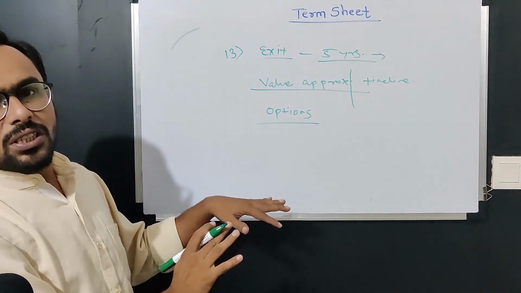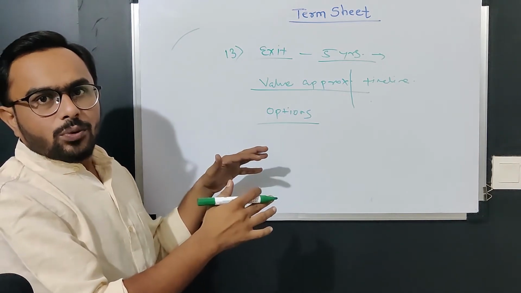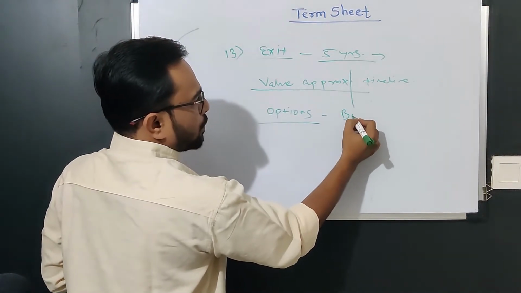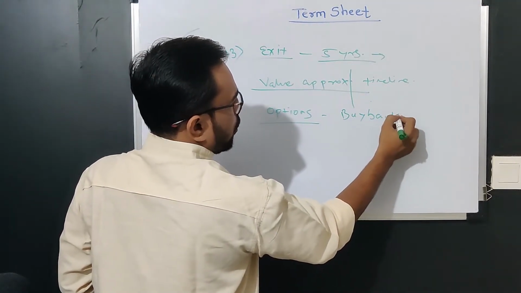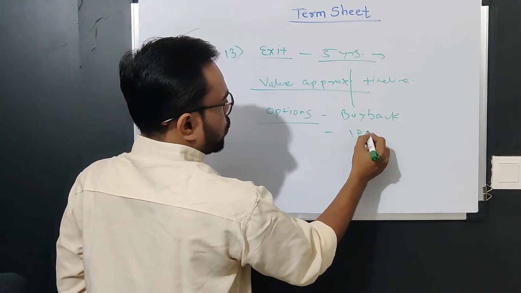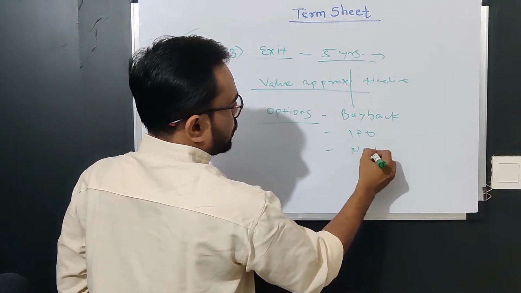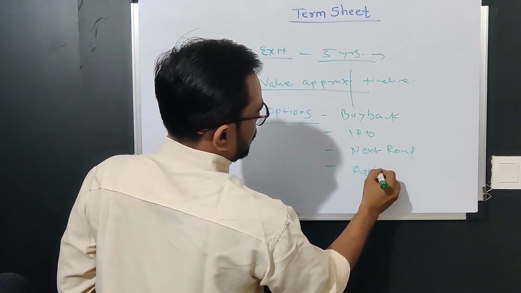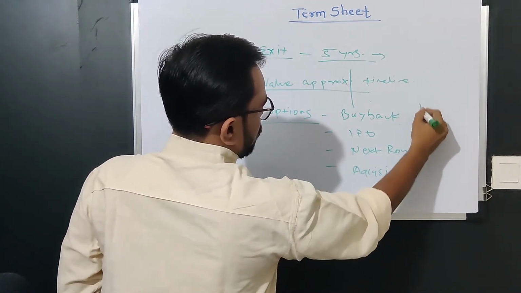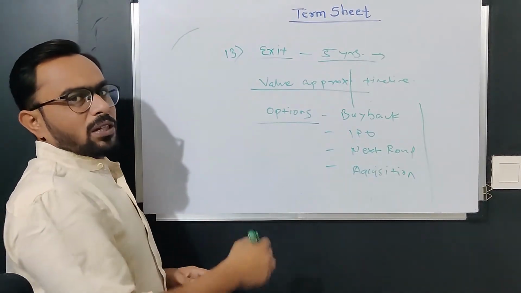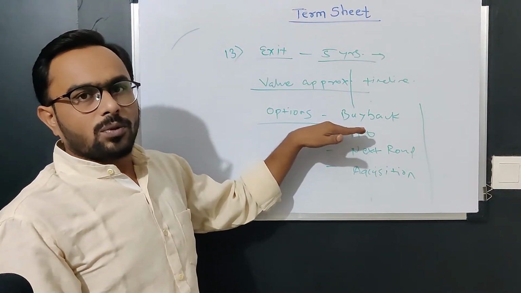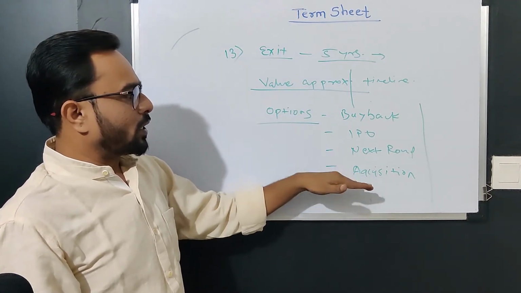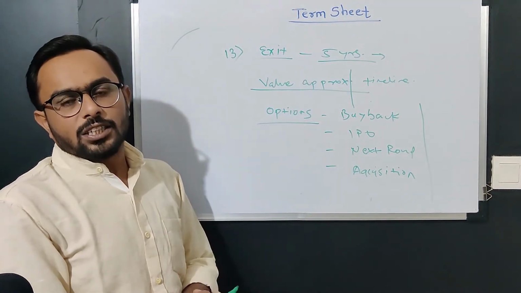In the last video we have discussed the exit strategy, but let me revise it for you. Buyback by the founder or existing investor, IPO, next round of funding, acquisition. In preference shareholder you can mention, okay, in a situation the founders and existing investors would buy back, the next round of funding, acquisition, IPO, these would be the exit policies.